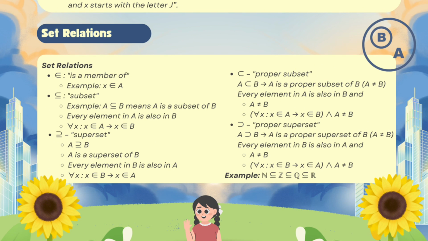Fifth, A is a proper superset of B, and A is not equal to B. Every element in B is also in A, and A is not equal to B. For all x, if x is an element of B, then x is an element of A, and A is not equal to B. For example, N is a subset of Z, which is a subset of Q, which is a subset of R.